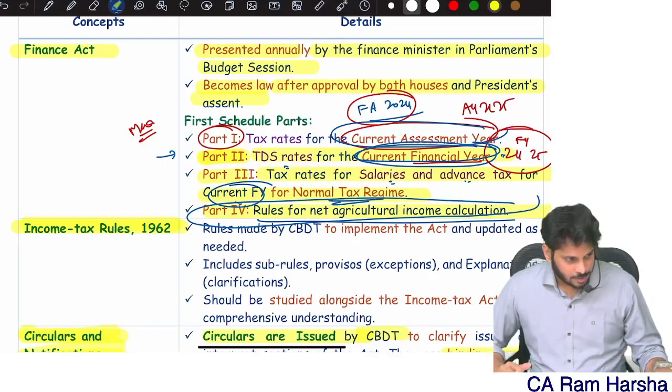I have only 51,000 taxable at 5%. How much is the answer? 2,550. Total basic tax 42,550.